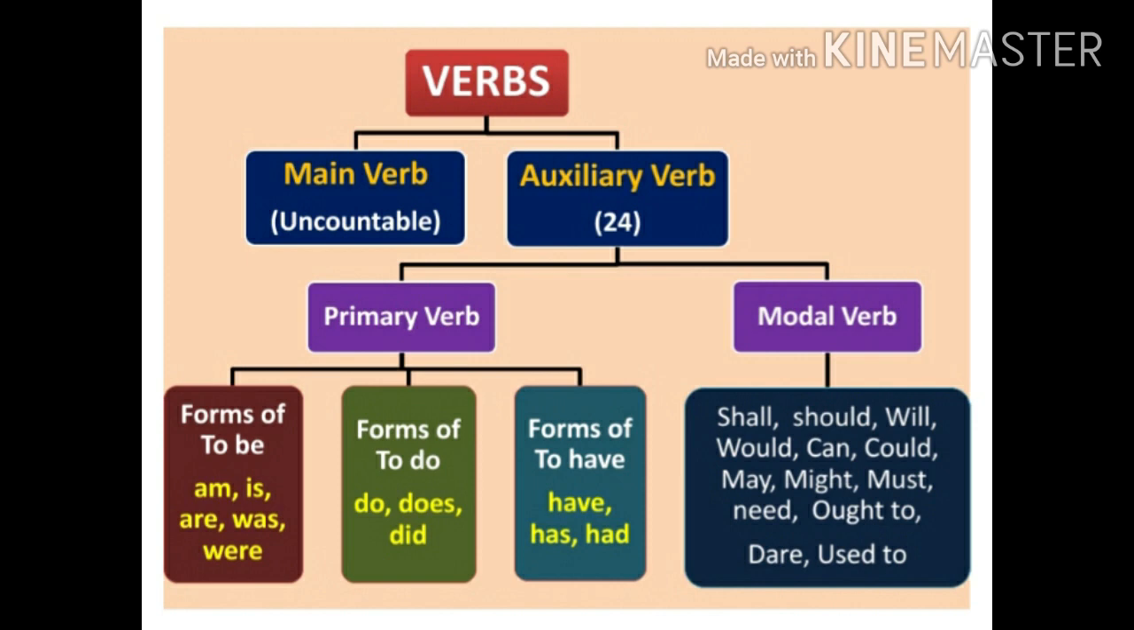With the help of to be forms, to do forms, to have forms, we can use continuous tenses and we can make verbal questions also. That's why it is very important. Primary verb is very important for making continuous tenses and for making verbal questions. Now let's move towards the next, modal verb: shall, should, will, would, can, could, may, might, must, need, ought to, dare, used to. All these are the modal verbs in English.